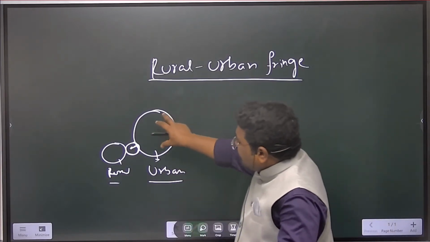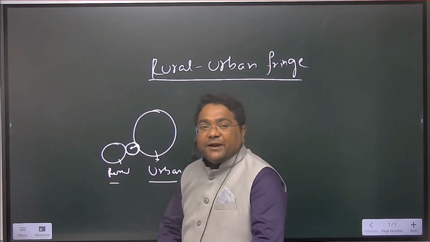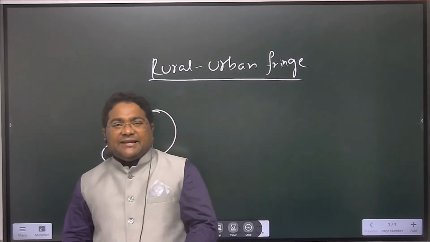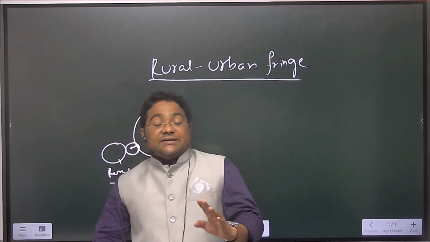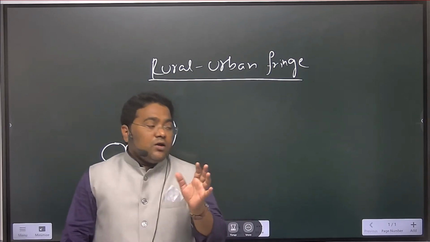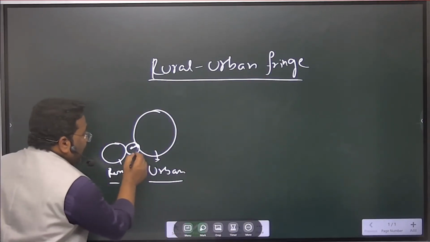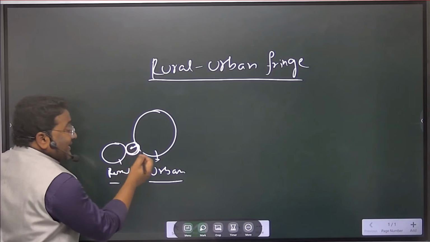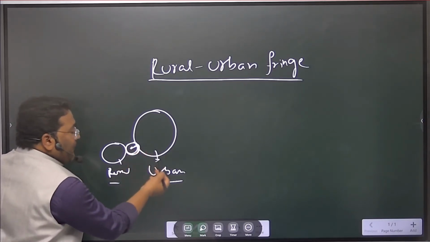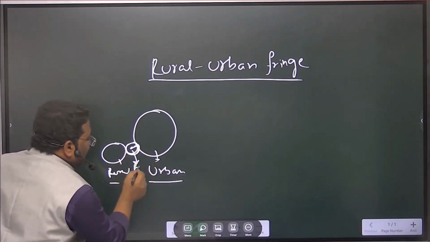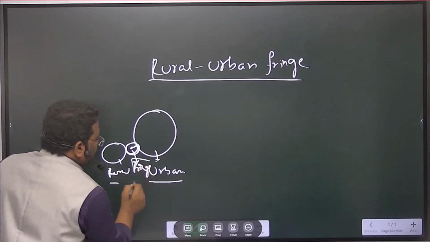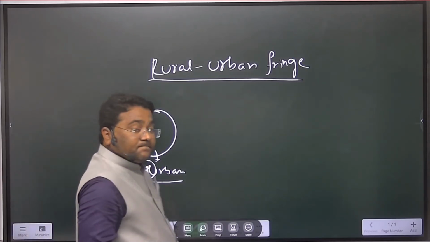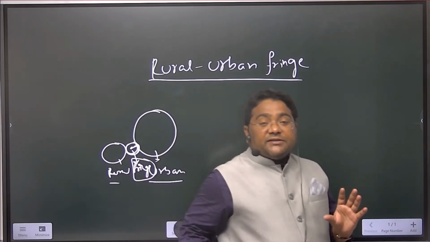How is the city expanding here? Generally every city expands, it's a general phenomenon. When the city is expanding, this region is yet to develop, but it is taking steps towards developing. So this region is called the fringe region. I hope you are understanding. What is rural urban fringe?